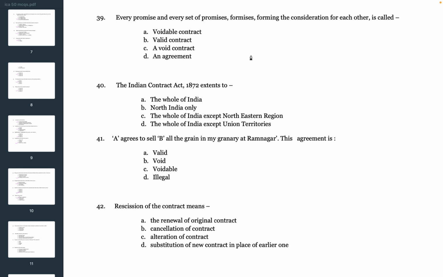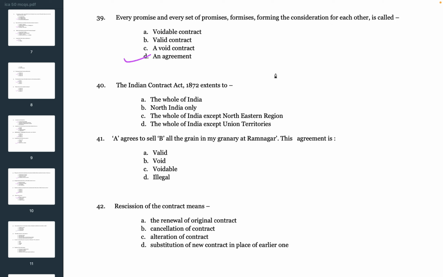Next question is, every promise and every set of promises forming the consideration for each other is called A. Avoidable contract, B. Valid contract, C. A void contract, D. An agreement. So the correct answer is D. An agreement.